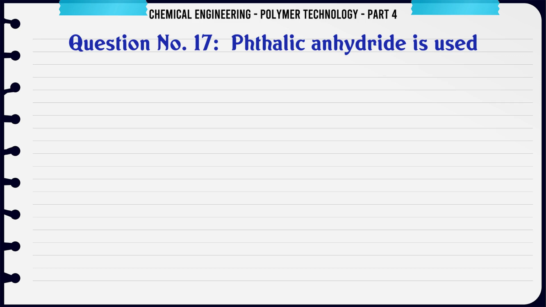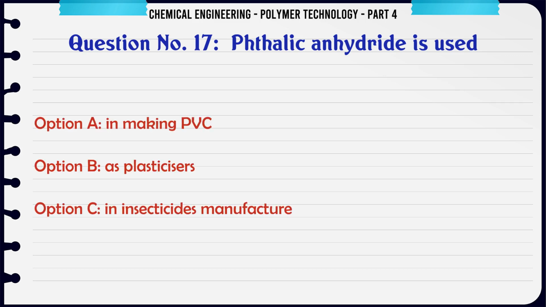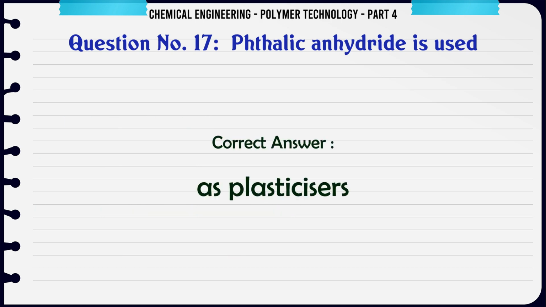Phthalic anhydride is used A. in making PVC, B. as plasticizers, C. in insecticides manufacture, D. for making nylon 6. The correct answer is as plasticizers.